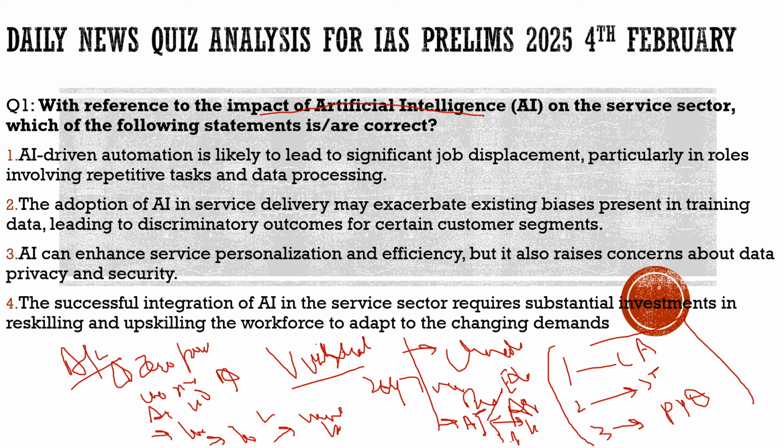So with this, we have brought this question here with respect to AI, how it can impact the services sector. So let's try to understand this question and try to understand more about this concept. Here the question says, with reference to the impact of artificial intelligence on the services sector, which of the following statements are correct? First statement, AI-driven automation is likely to lead to significant job displacement, particularly in roles involving repetitive tasks and data processing. 100% correct. It can lead to this.